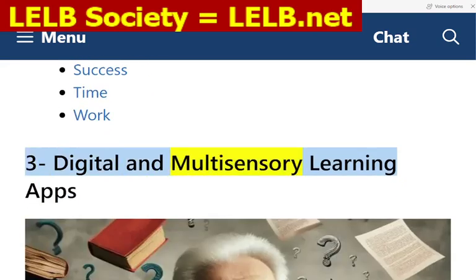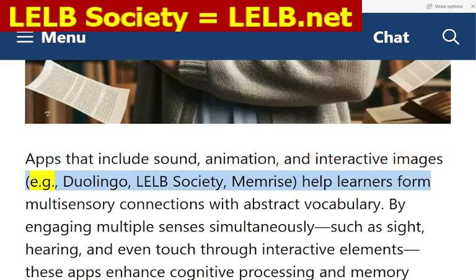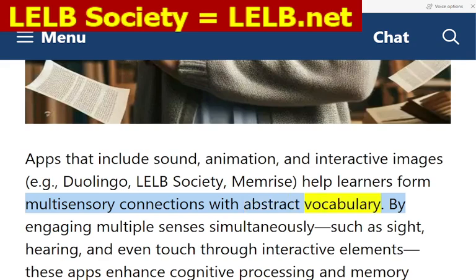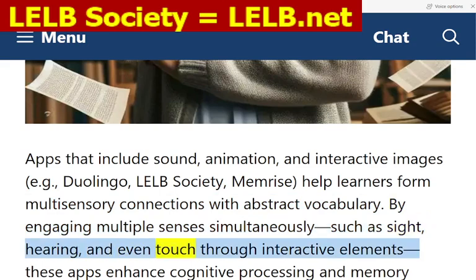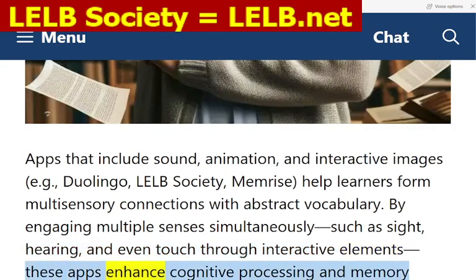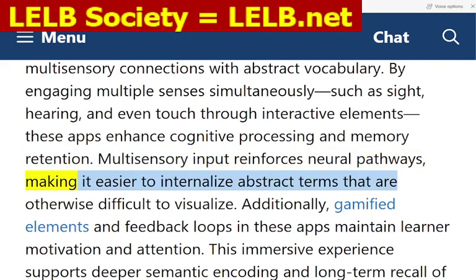3. Digital and multisensory learning apps. Apps that include sound, animation, and interactive images, e.g., Duolingo, LELB Society, Memrise, help learners form multisensory connections with abstract vocabulary. By engaging multiple senses simultaneously, such as sight, hearing, and even touch through interactive elements, these apps enhance cognitive processing and memory retention. Multisensory input reinforces neural pathways, making it easier to internalize abstract terms that are otherwise difficult to visualize.